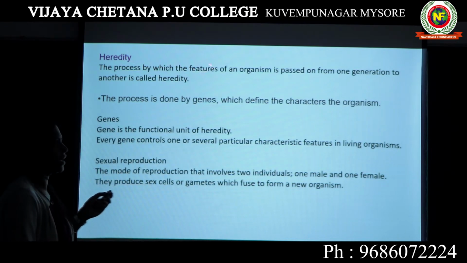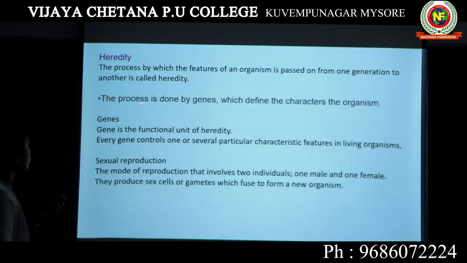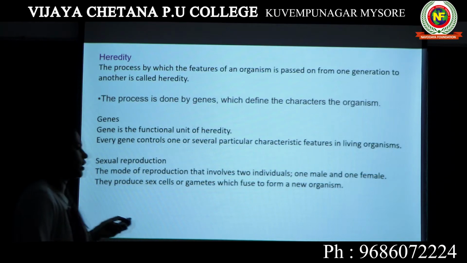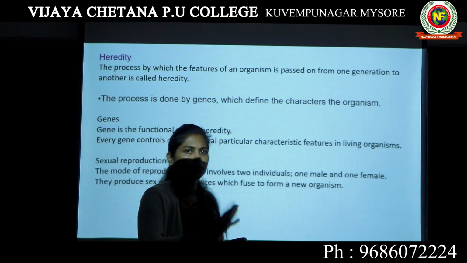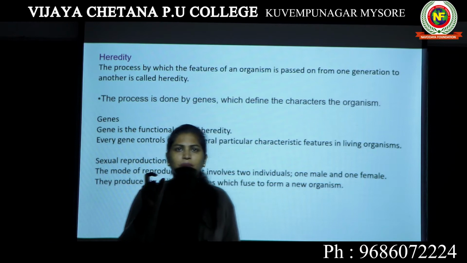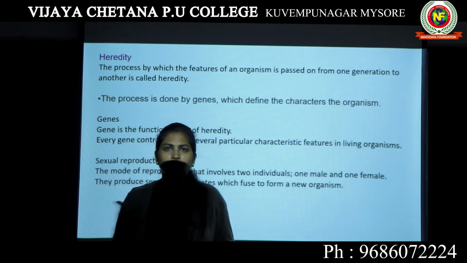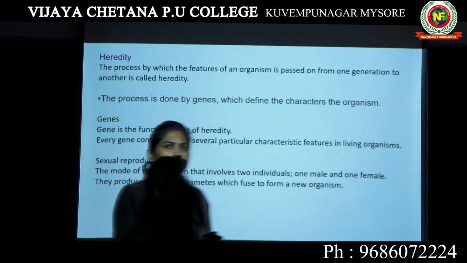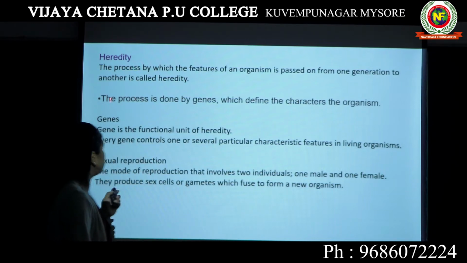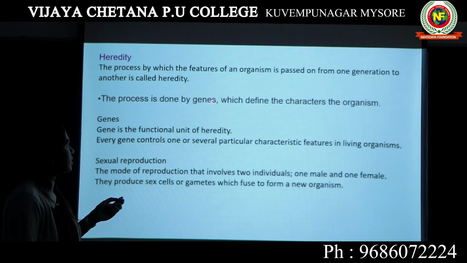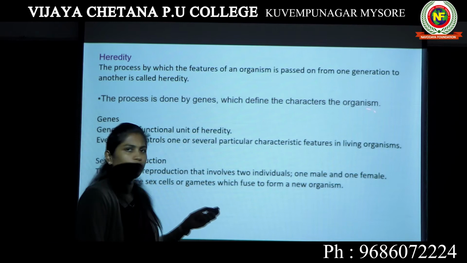Features, when I say it, is again character. The process is done by genes. If a character has to transfer from one generation to another, something should be responsible for transferring it. That responsible factor is known as genes, which define the characters of an organism.